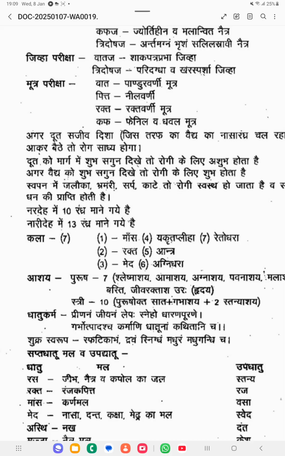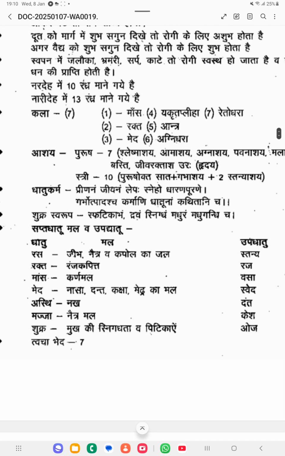Then he has explained that in the human body 10 randhras are considered. Randhra means srotas. So for the males 10 srotas are there, for the females 13 srotas he has mentioned. Okay, some anatomical points next he is describing. Next he has explained kala, 7 kalas. So he is explaining many anatomical points related to Sharira Rachana.